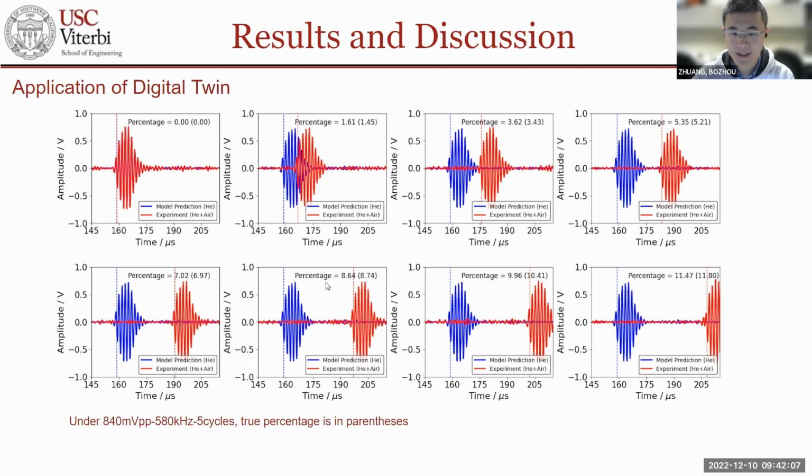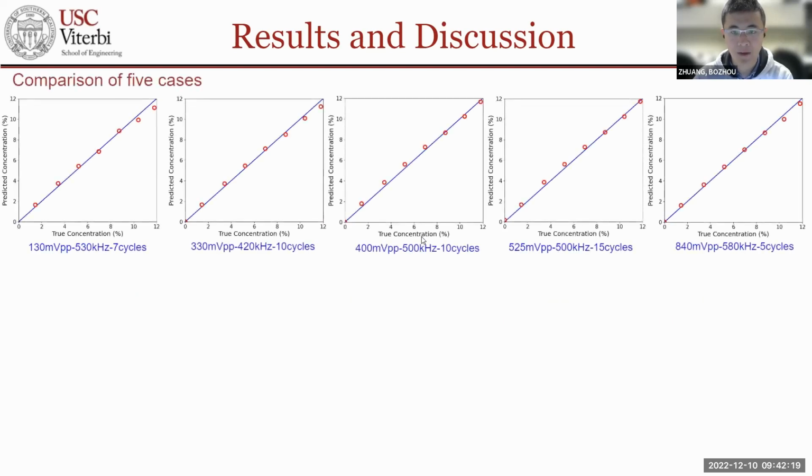So we can see in these diagrams that at different impurity gas levels, the predicted concentration is very close to the true concentration. We did this test under 5 different kinds of excitation, 5 arbitrary sinusoid bursts. We can see that in each case, the predicted concentration is close to the true concentration. The values lie around this diagonal direction.